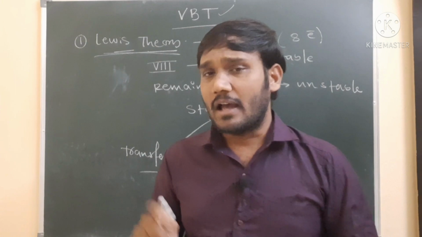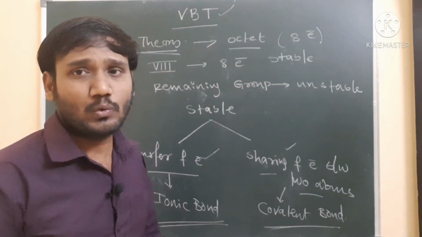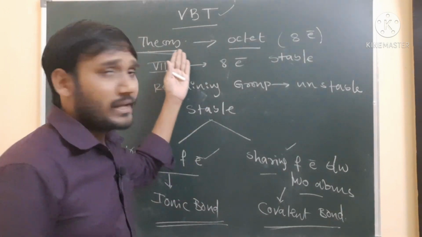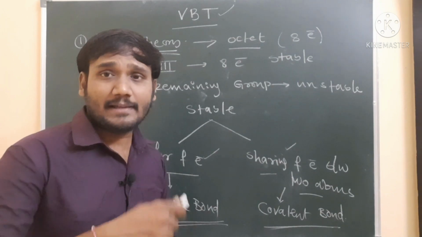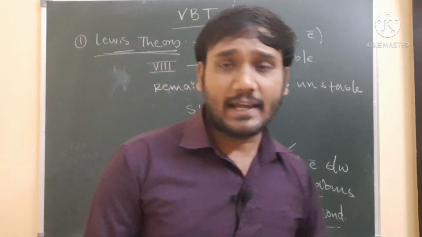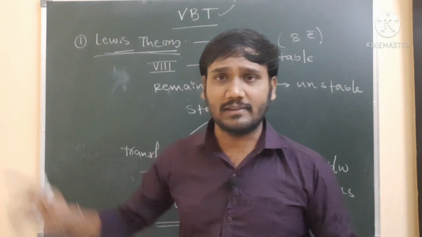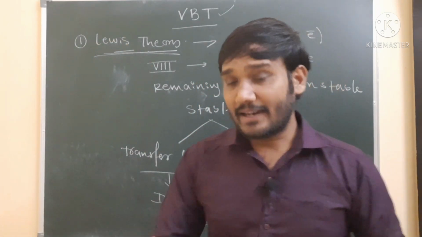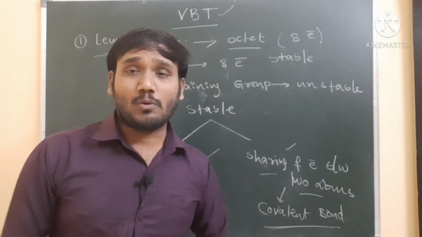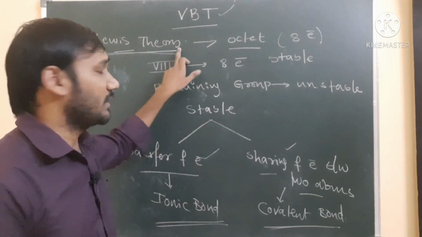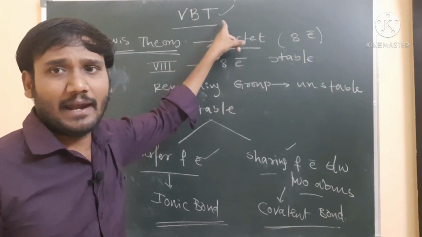Lewis theory says that hydrogen is forming, nitrogen is forming, HCl is forming, NH3 is forming, H2O is forming. How these molecules form, the Lewis theory explained because of octet configuration, but it does not explain the shape of the molecule. H2O is a molecule we can explain with the help of Lewis theory, but what is the shape of the molecule is not explained by Lewis theory. What is the shape of NH3, HCl, or BF3 is not explained by Lewis theory, but the shapes of the molecules are explained by the valency bond theory.